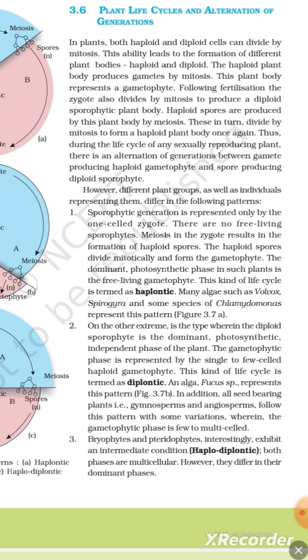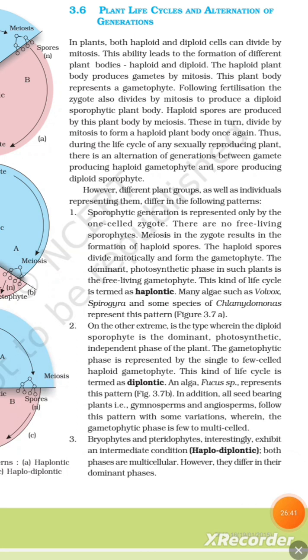The dominant photosynthetic phase in such plants is the free-living gametophyte. This kind of life cycle is termed haplontic. Many algae such as Volvox, Spirogyra and some species of Chlamydomonas represent this pattern. Figure 3.7a.